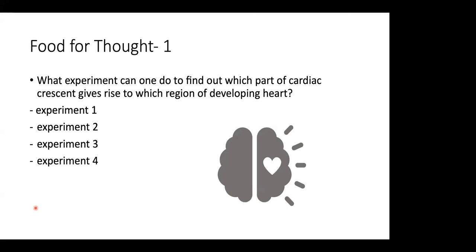I'm curious to know what kind of experiments one can do to identify which part of the cardiac crescent, as it says here, gives rise to which region of the developing heart. Does that make sense? Yes.